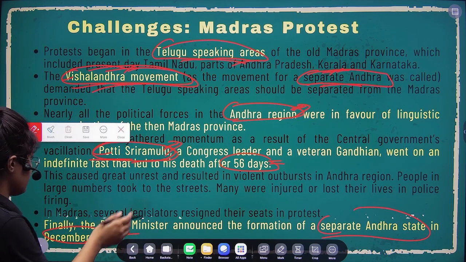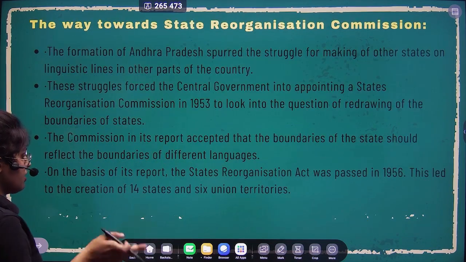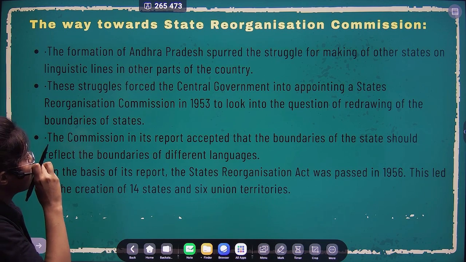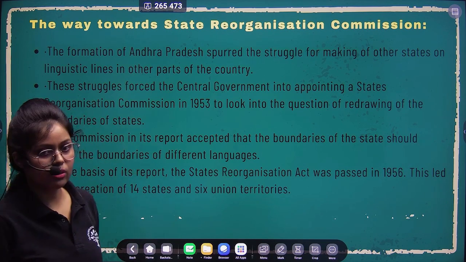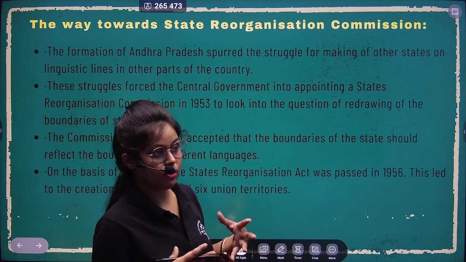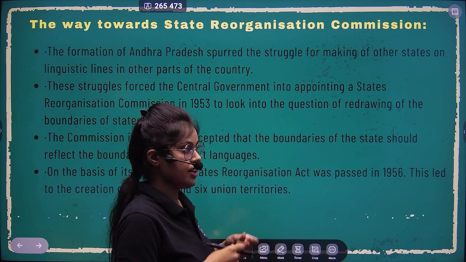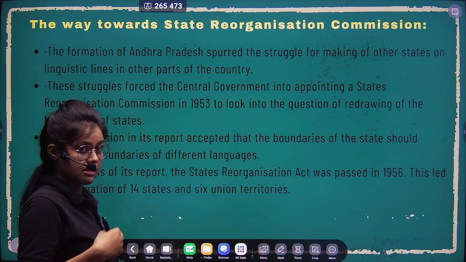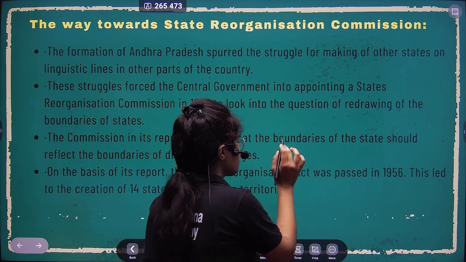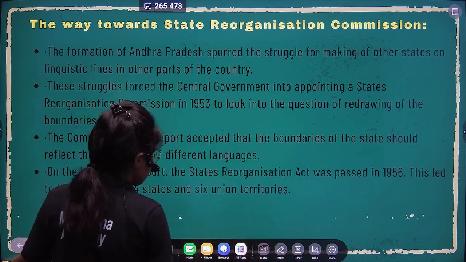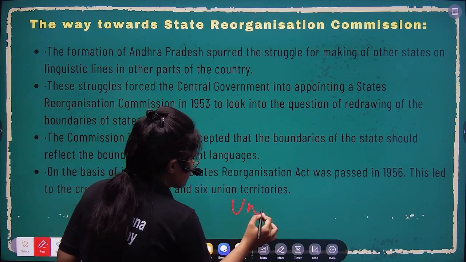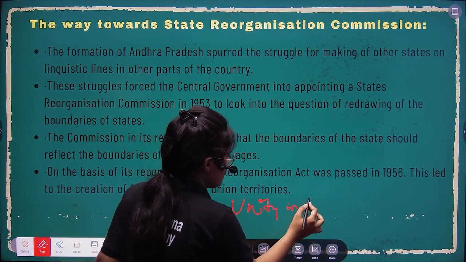So in the next slide we will discuss that after the formation of Andhra, or separating Andhra from the Madras province, we decided that dividing on a linguistic basis is not an easy task, right? There is a fear that unity can be dispersed, or unity cannot succeed if there is so much division, right? So there was one term mentioned in our constitution, and we are very much willing to follow it, that is unity in diversity, right?